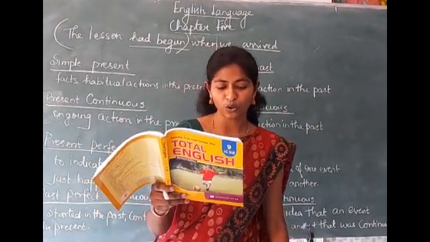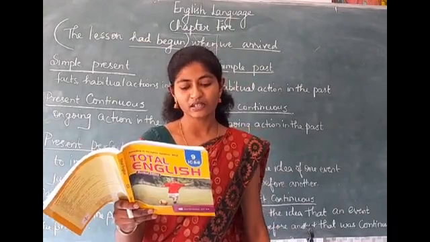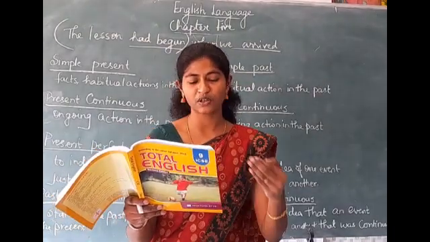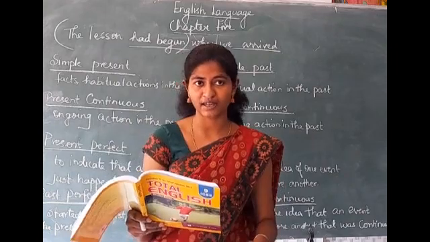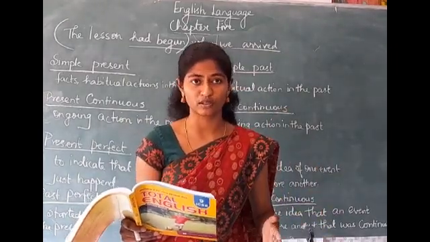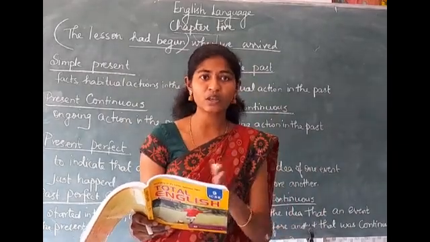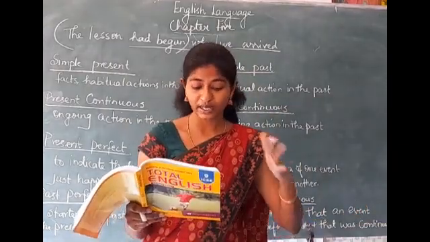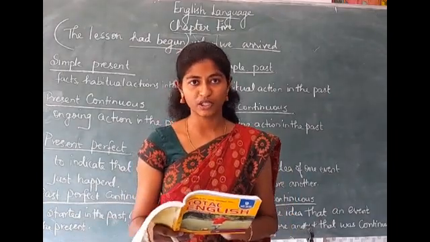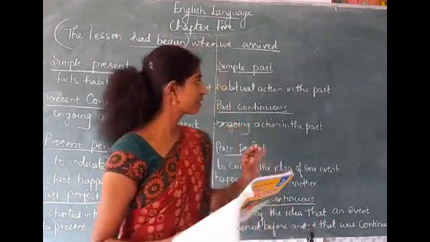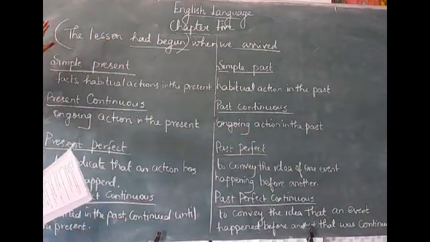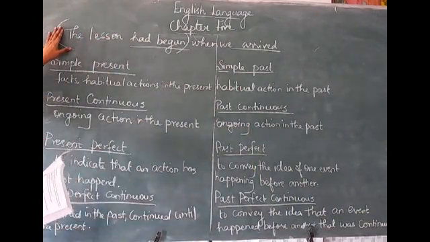By 2 o'clock, he had read most of the novel. So in this sense, the past perfect tense is used to show that he had finished reading the book before 2 o'clock. Okay, so by 2 o'clock, he had completely finished the novel. That is the meaning of this sentence. But this is the most important usage of past perfect tense. You all have to keep this in mind.